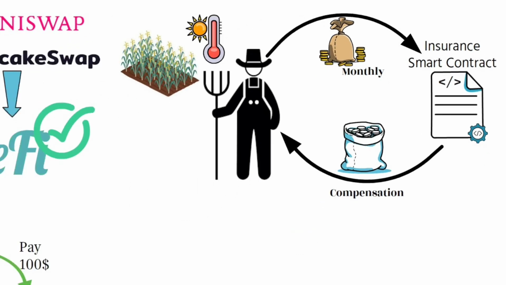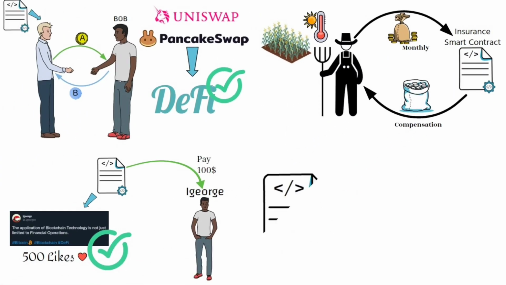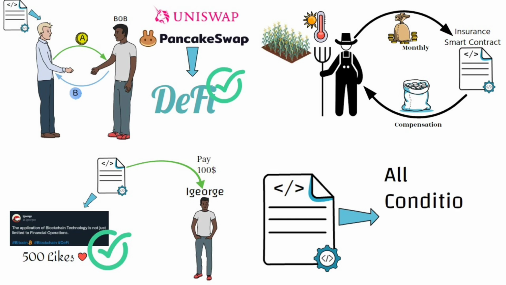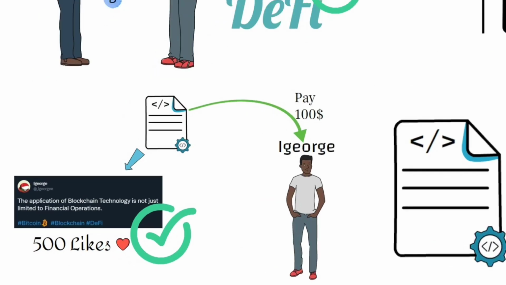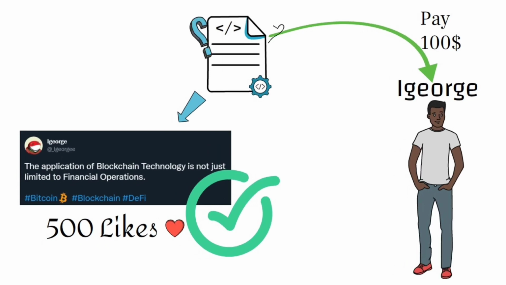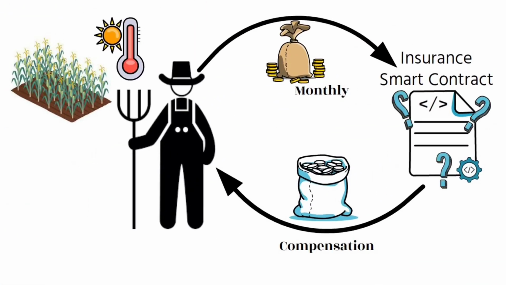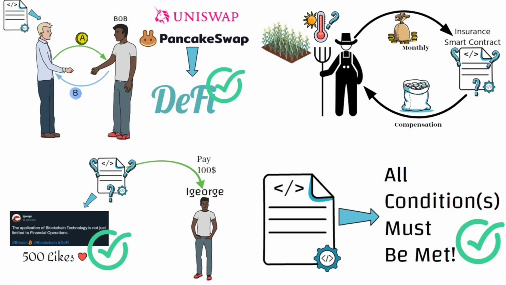What you should understand from these examples I've mentioned is that for a smart contract to be executed, the stated conditions must be met. Now, there's something we should put into consideration. How exactly would the smart contract know that iGeorge's tweet has gotten up to 500 likes? And also, how will the smart contract know the weather at the farmer's location so that the farmer will get paid when the weather condition is met? Okay, I will explain that.